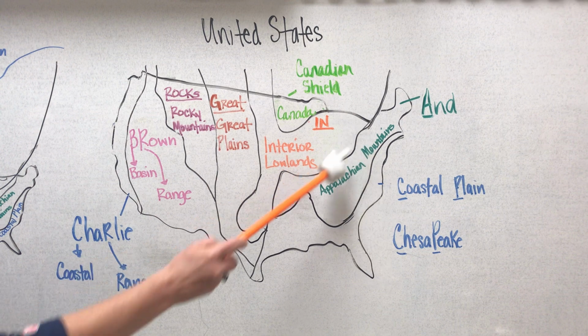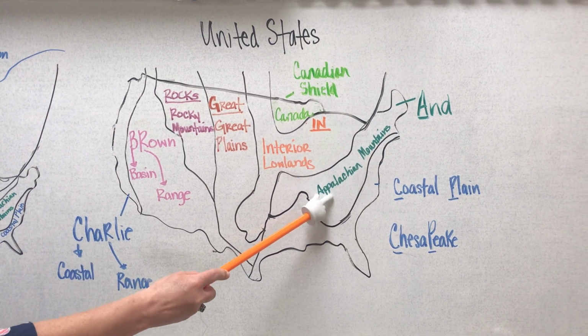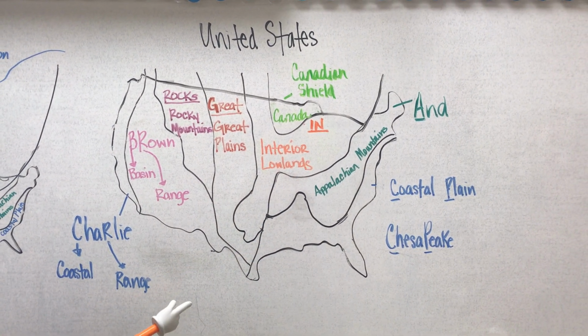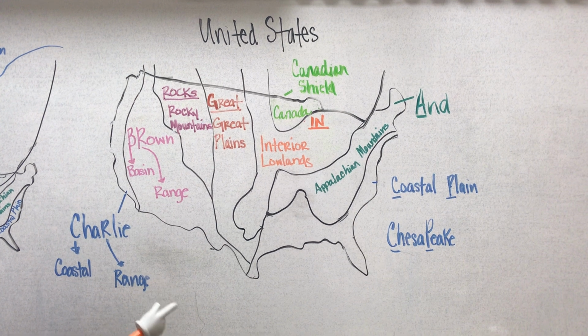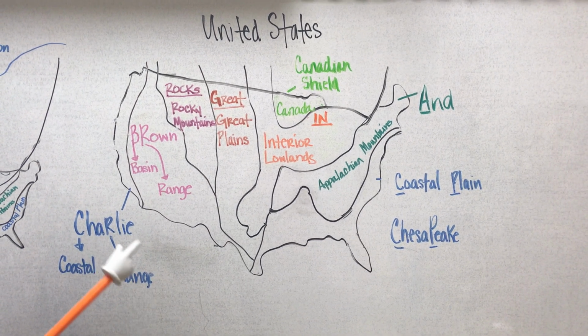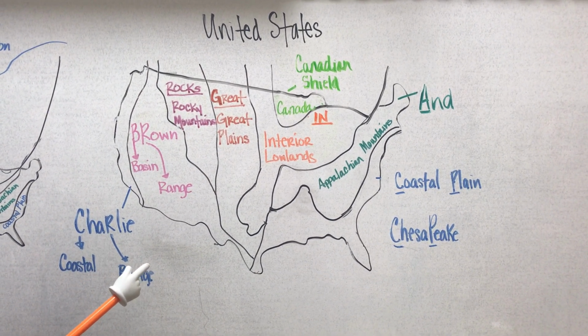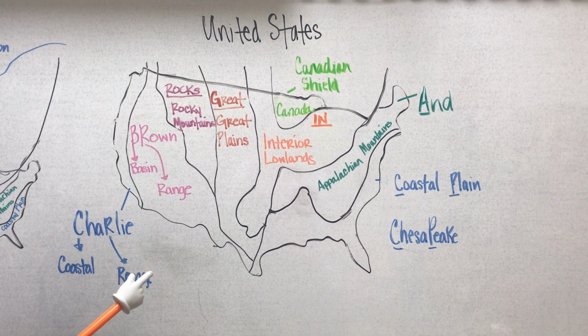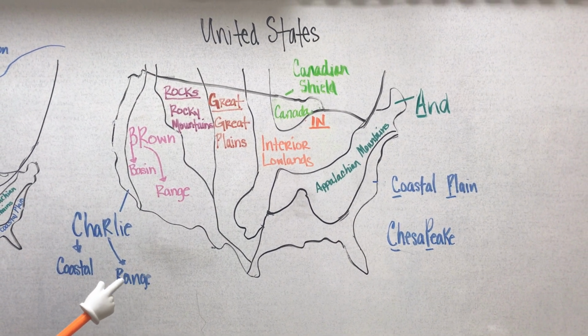And then the A for and is the A for the Appalachian Mountains. They extend from eastern Canada to western Alabama. They're old, eroded mountain range. They're considered the oldest mountain range in North America, and they contain the Piedmont, which are those rolling hills at the foot of the mountain.